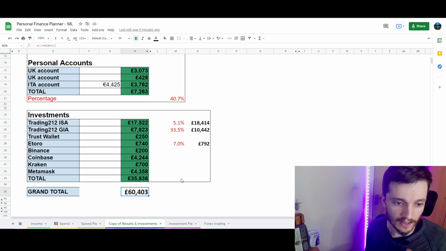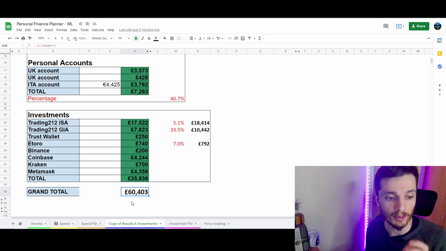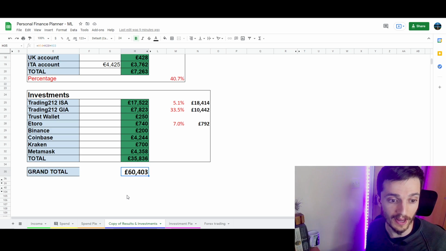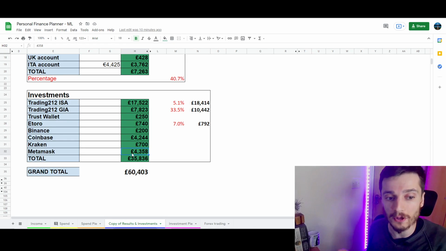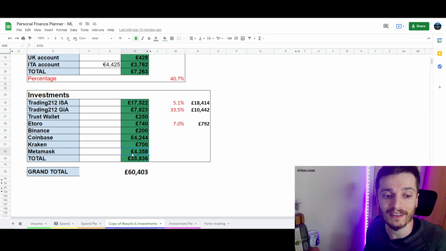And now at the bottom we have my net worth, which is about 60 grand, not a lot. And oh, I forgot to tell you that there are some other investments, obviously, in other cryptocurrencies. The biggest one is on MetaMask. This is the value as of yesterday. I made quite a lot of money on Million Token, and I kept it there. I don't want to actually pull it out. Million Token is another token I make videos of when there is news coming out, and at the moment there is not much going on there. So that's why I haven't made a video in a while.